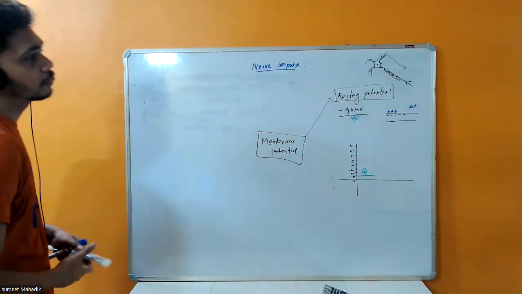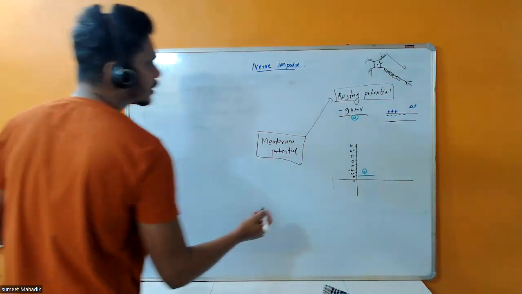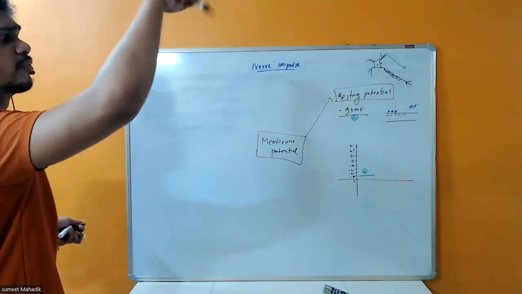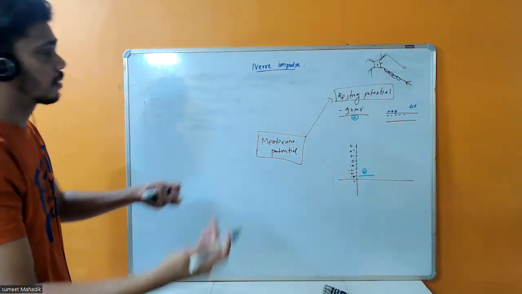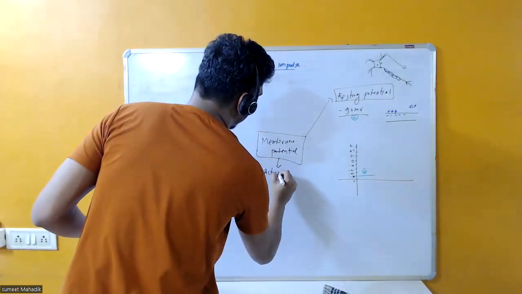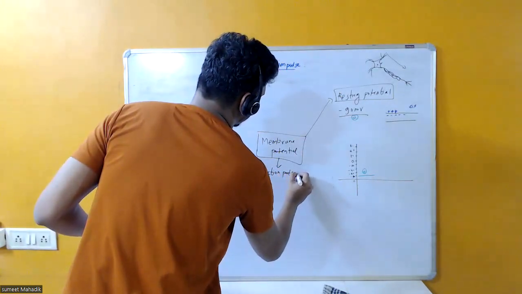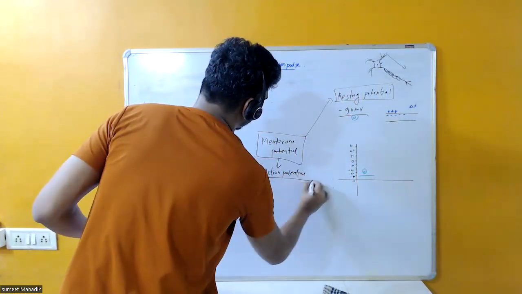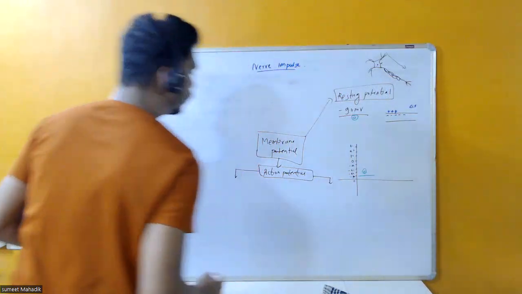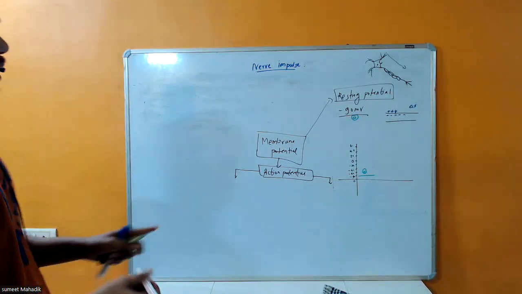Now we have studied the resting potential, right? So inside charge is negative, and we're going to talk about what causes the membrane potential. Now let's talk about the action potential. For the action potential, we need a threshold, and two things are responsible for that.